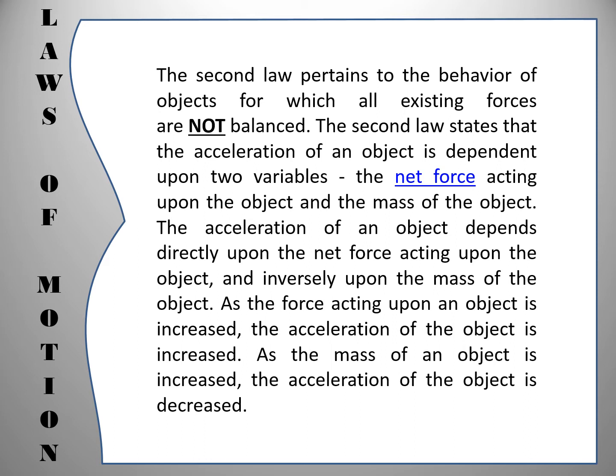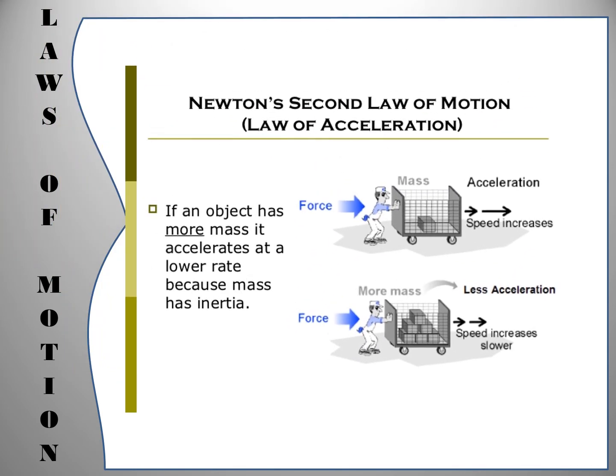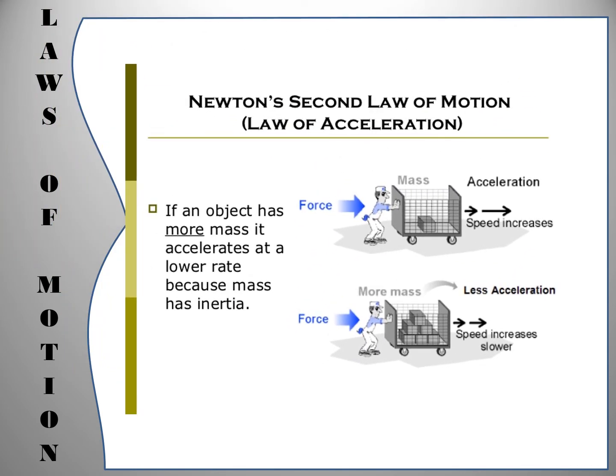As the mass of an object is increased, the acceleration of the object is decreased. So this is the example of Newton's second law of motion, or what we call the law of acceleration. If an object has more mass, it accelerates at a lower rate because mass has inertia.